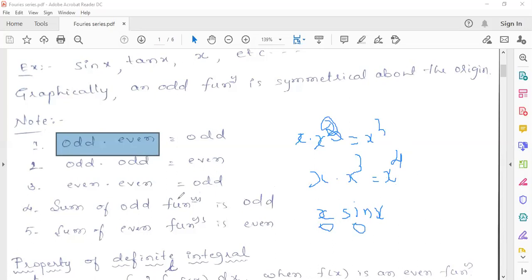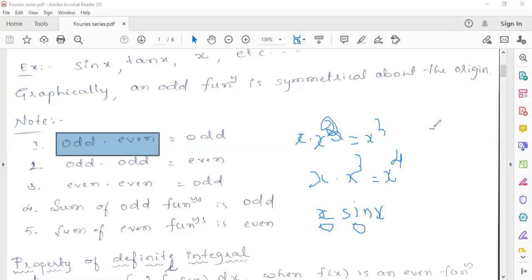Odd into odd means even. Just try to remember it like this: minus into plus is minus, and minus into minus is plus. So consider in your mind that odd is nothing but minus and even is nothing but plus. Then you can remember this easily. Plus into plus is plus. Minus into minus is plus. Minus into plus or plus into minus are both minus only. That is odd. Next, the sum of odd functions is always odd, and the sum of even functions is always even.